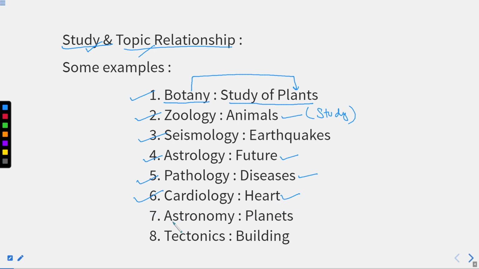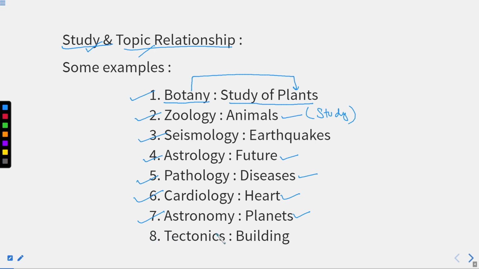In the same manner, astronomy. Everybody is very well aware of Sun, Earth, Mars, Jupiter, the complete solar system. So the study of the solar system, the study of the galaxy, is done by astronomers, and the topic is called astronomy. I hope this part is also clear. Why I'm explaining things very briefly is because many students are not very well aware of everything right now, but with the help of this video they get to know about things, right?